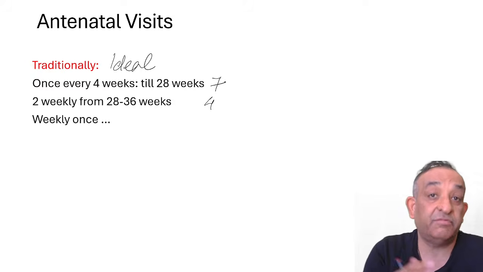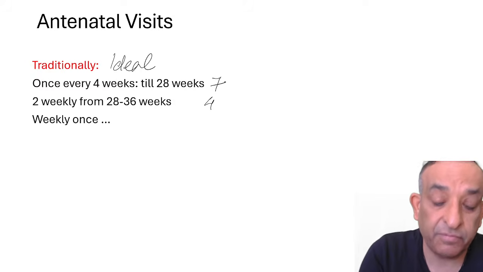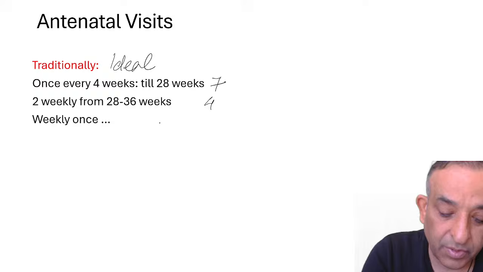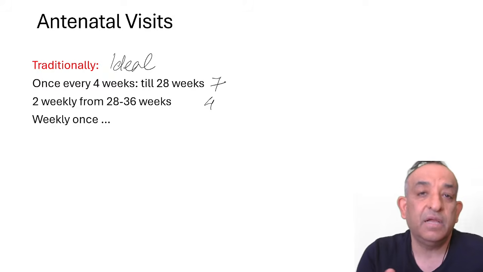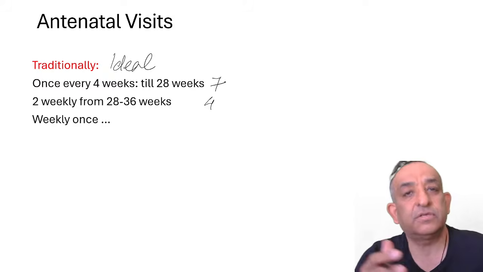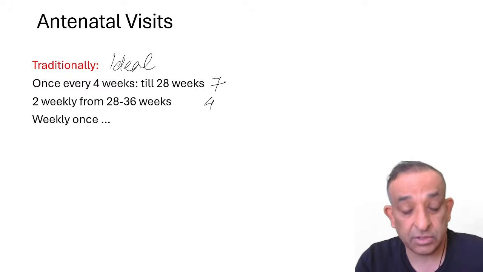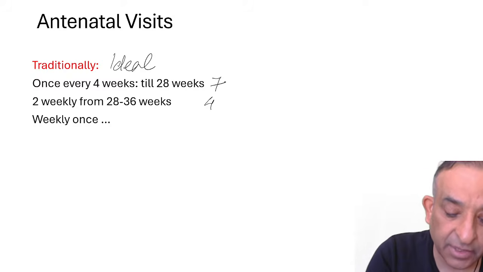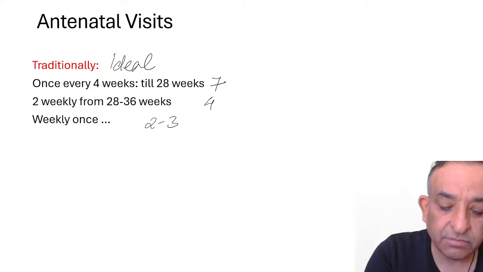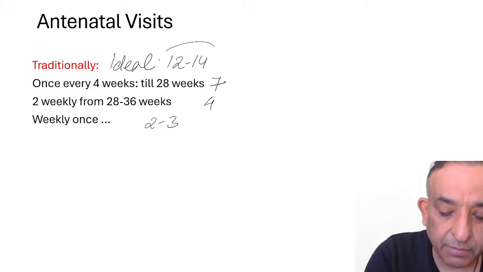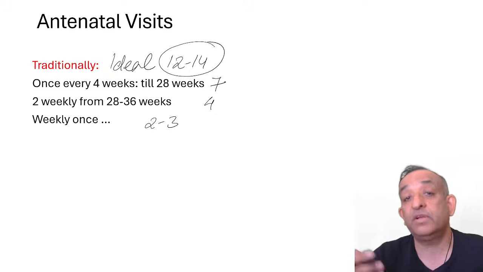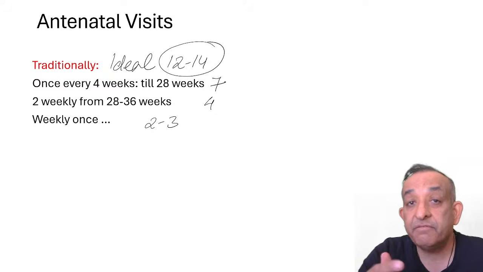After 36 weeks, there are 4 weeks left, so you can have a maximum of 4 visits after that. Generally patients deliver at 38 weeks or 39 weeks. They can go up to 40 weeks also. So you will have something like 2 or 3 visits there. That's why we say the ideal number is 12 to 14 visits, because some patients will deliver at 38 weeks, and some will go till 40 weeks and deliver. So every week they should come.